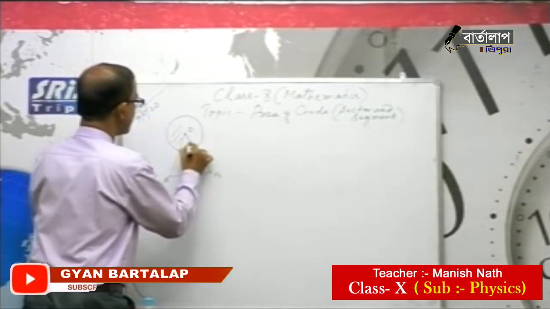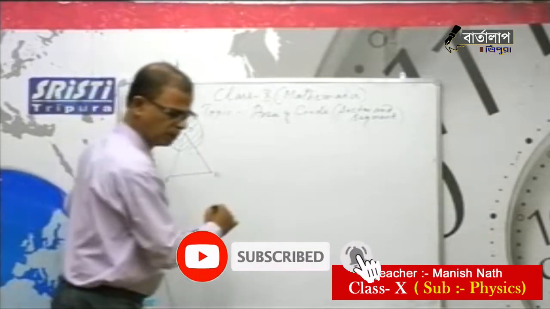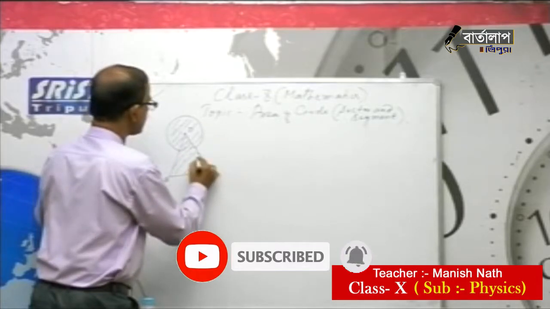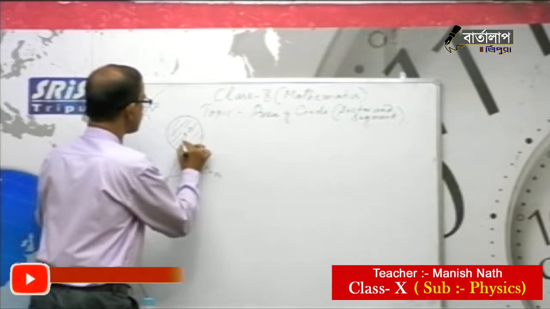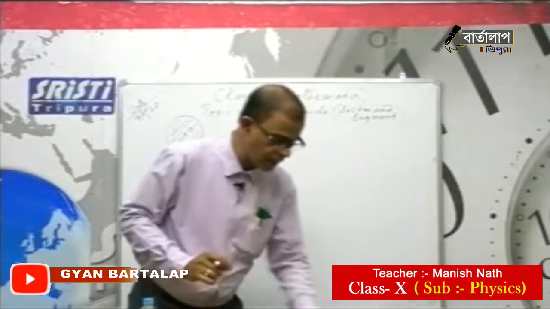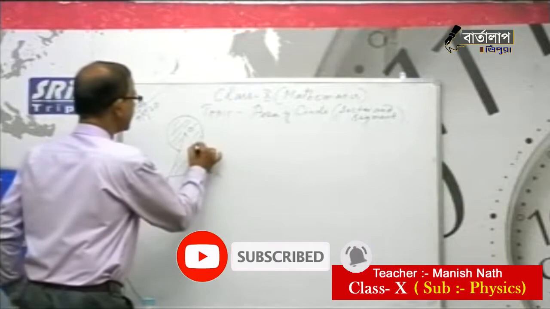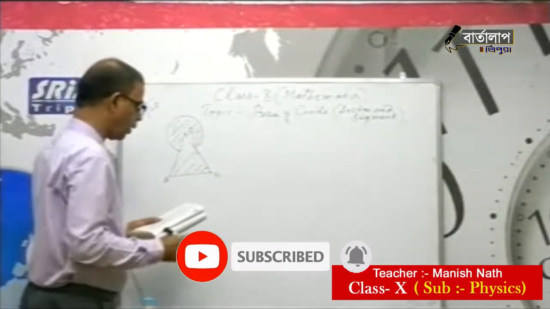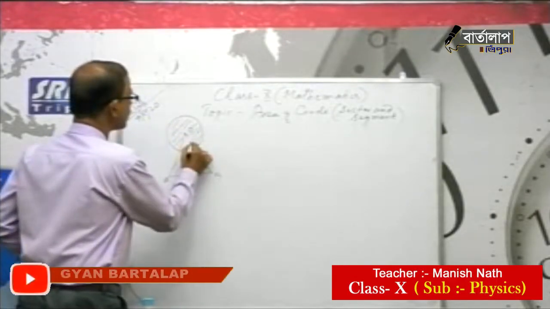They are asking to find the area of the shaded region in the given figure. This is the center of the circle, and what is given? A circular arc of radius 6 centimeter.